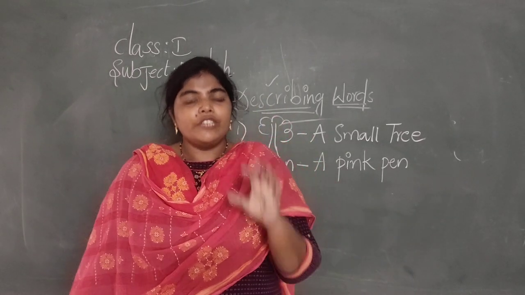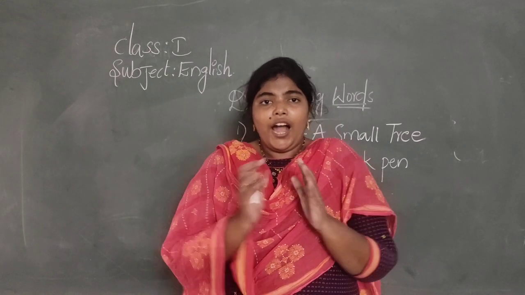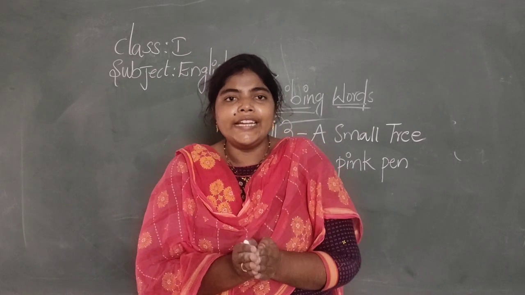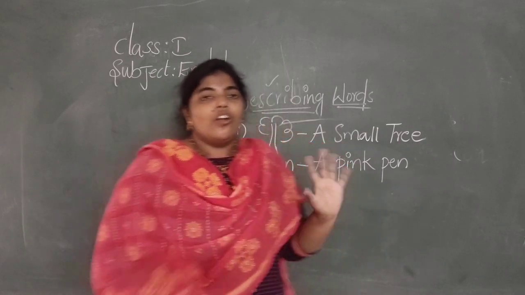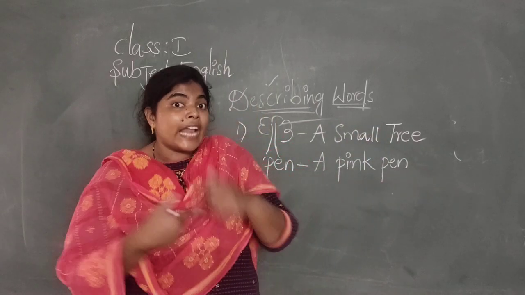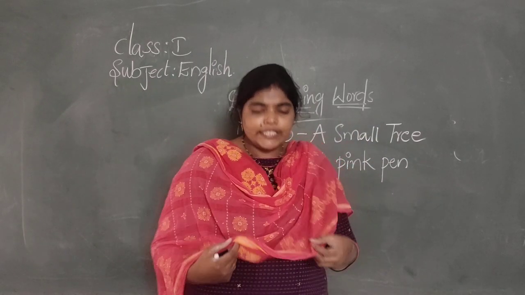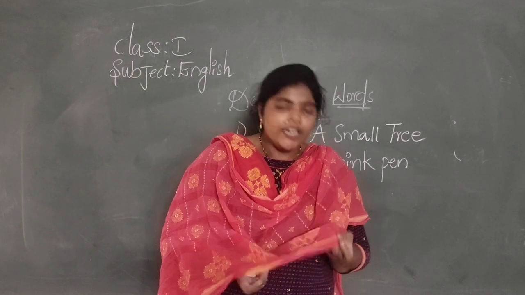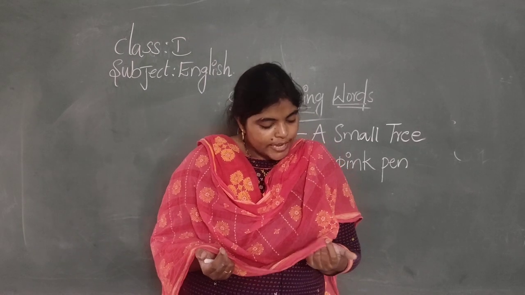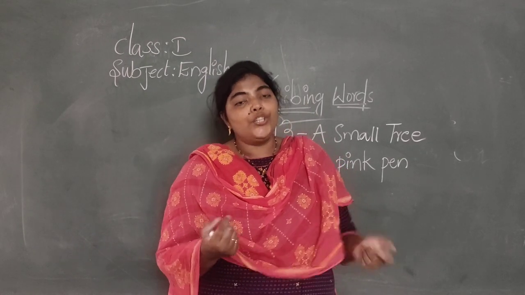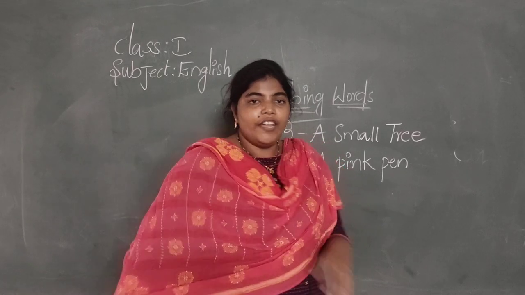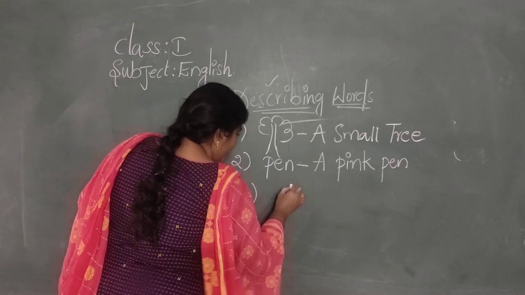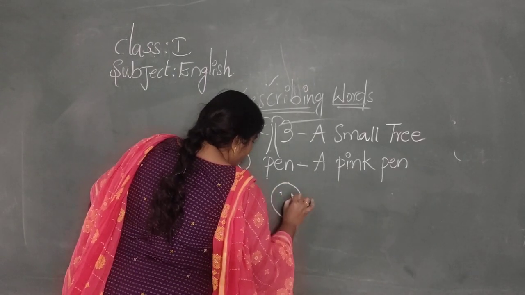So, you take a picture, whatever you like, and you write describing that picture. Not only the name of the picture, you describe that picture. See, what is this? Dupatta. Which color is my dupatta? It's orange in color. Light orange colored dupatta. A very long dupatta. Like this you can also say.